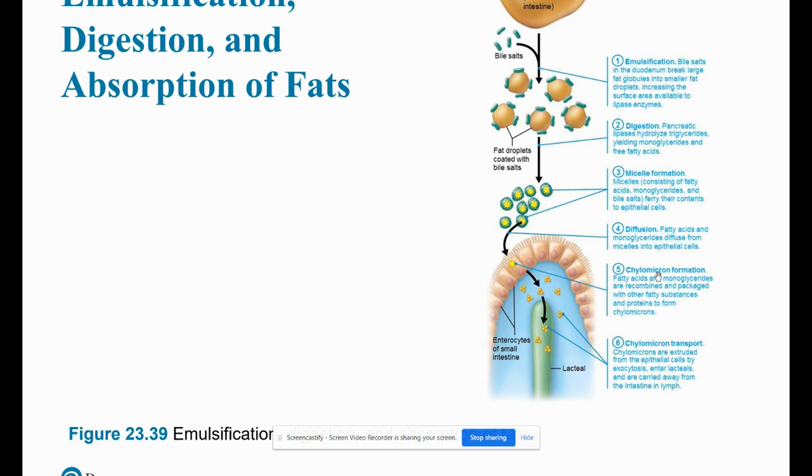Then we have chylomicron formation. The fatty acids and monoglycerides are recombined and packaged with other fatty substances and proteins to form chylomicrons. And then the chylomicrons are going to be exocytosed and they're going to enter the lacteals.